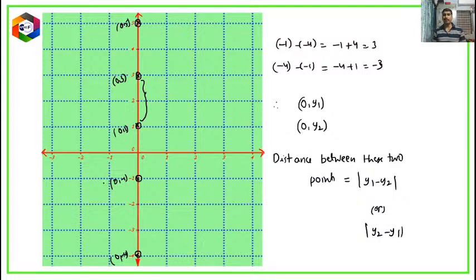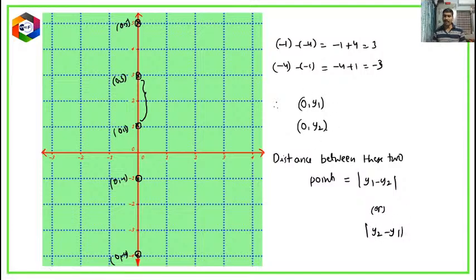I think the previous one is clear, children. ఒకసారి మరలా ఒకసారి children. So if both the points lie on the x-axis, one is x1 comma 0, another one is x2 comma 0, then the distance is mod x1 minus x2 or mod x2 minus x1.